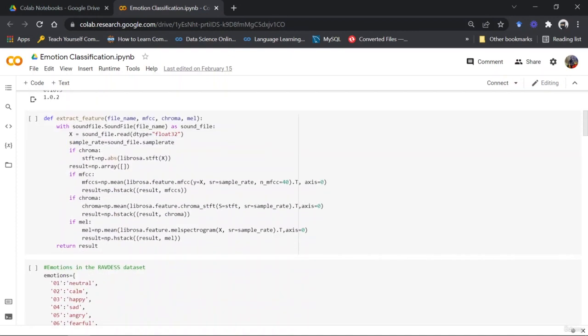Then we are creating a function that is going to take the audio file and extract features from it, right? We can't directly feed the audio file into the classifier, because a classifier only takes numerical values as input, right?